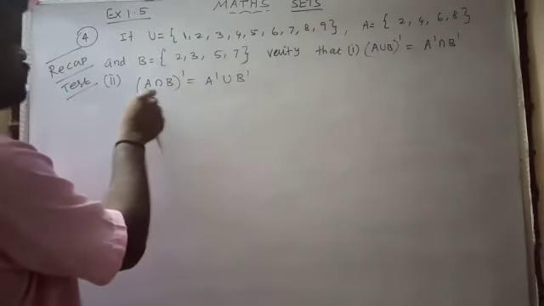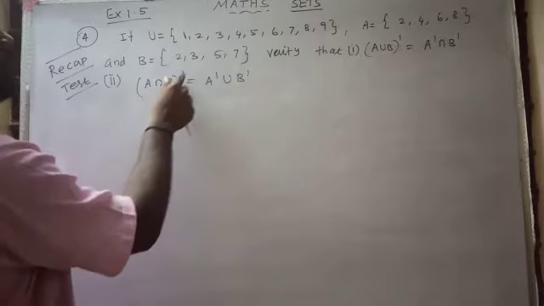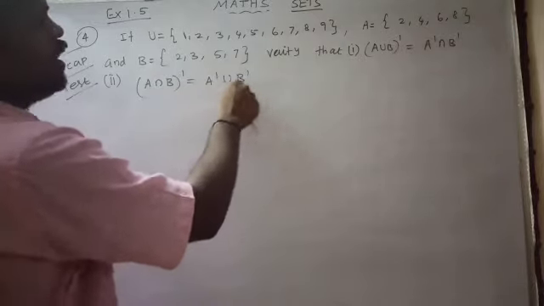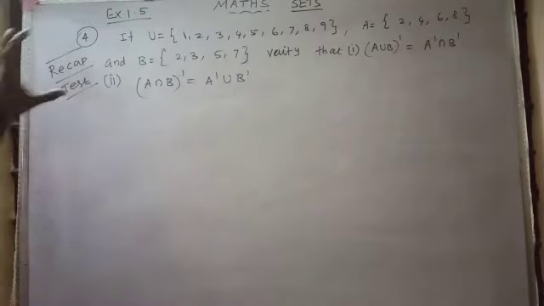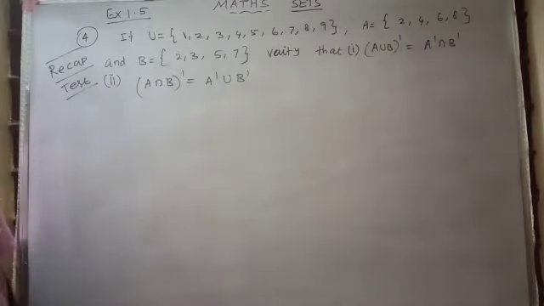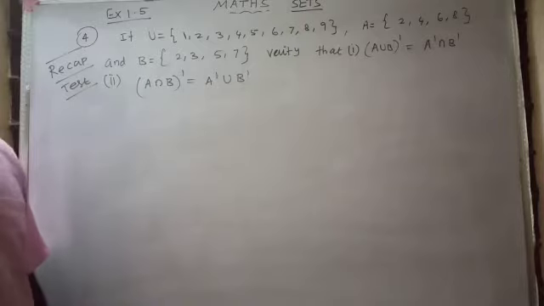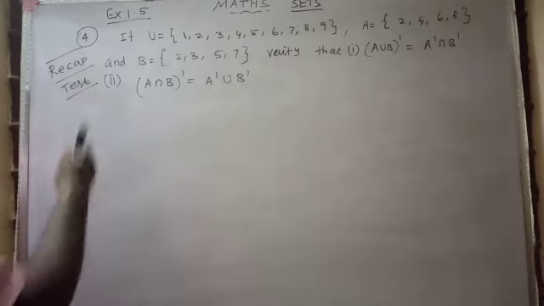Number 2, (A ∩ B)' = A' ∪ B'. This is the recap test for you. Everybody should write the test and send it to my WhatsApp number immediately. If you send it late, I will put the option. Okay, right. Do the test.